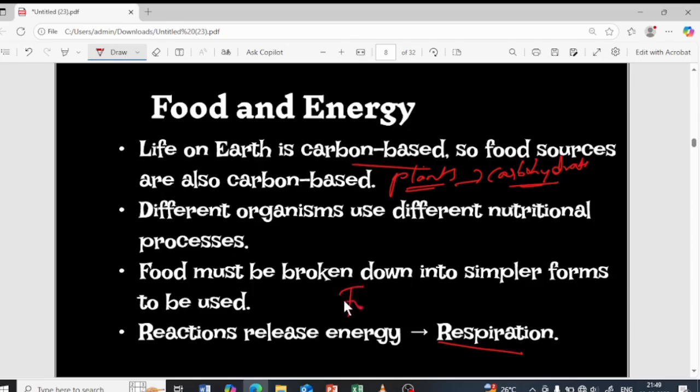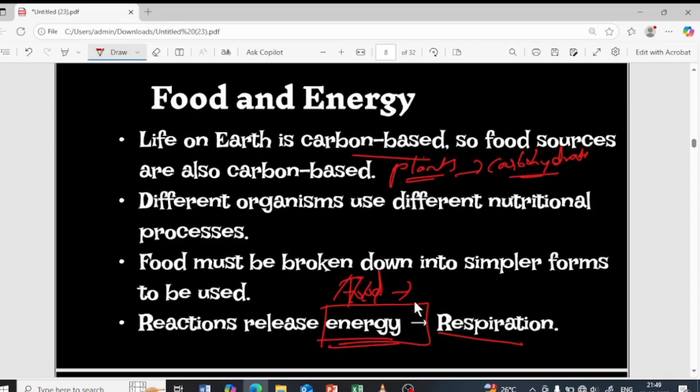So this food is broken down to produce what? The energy. Along with that comes carbon dioxide, which will be released out of the body because it is not essential for our body. So this food is broken down for the production of energy. That's how we get energy from the food. I hope it is clear.